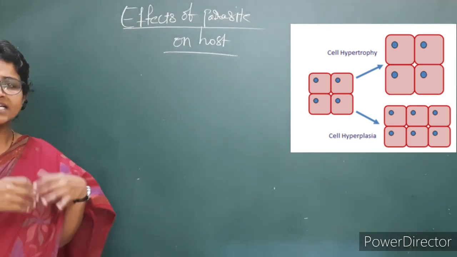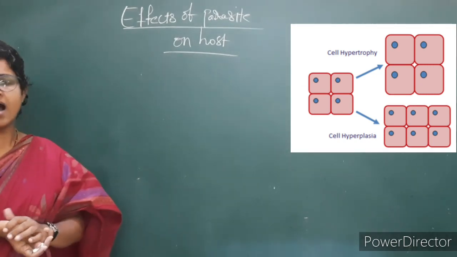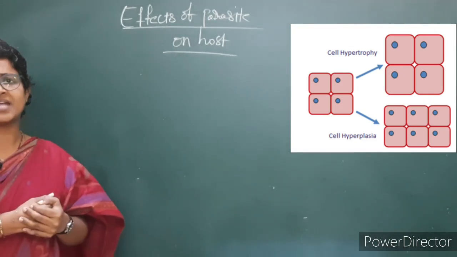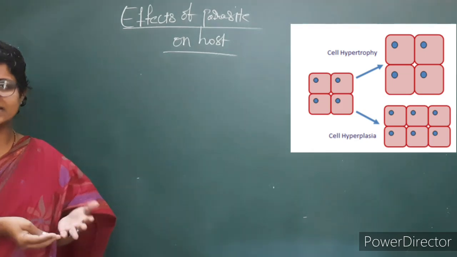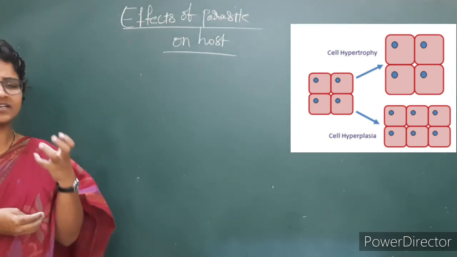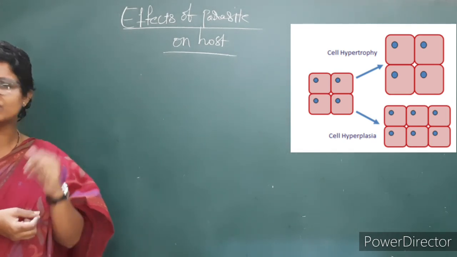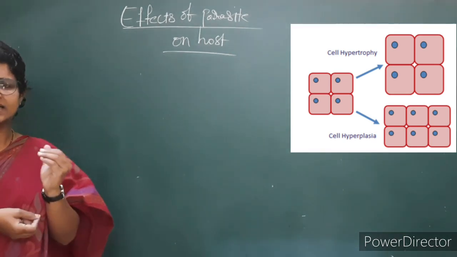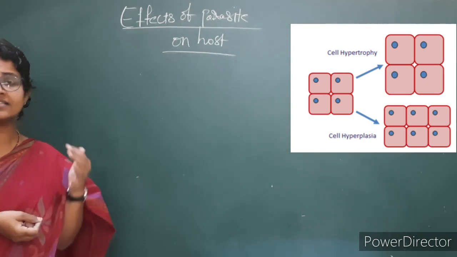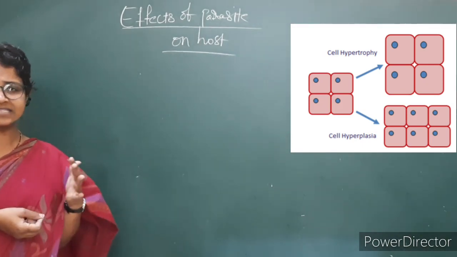Or they may increase in the number of cells, or the host size increases, that is gigantism, and there is a formation of new cells. Because of the virus there is a tumor formation. Like that, the different types of effects on the host because of the parasite, we are going to discuss in the last class.